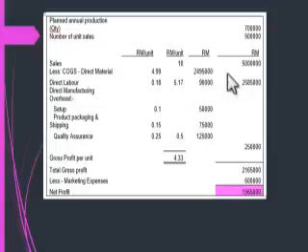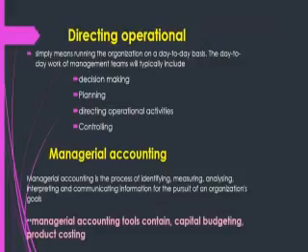When you multiply it by 500,000, you have this total, and you have this marketing expenses, which you minus, and you get 1,565,000 as your net profit.